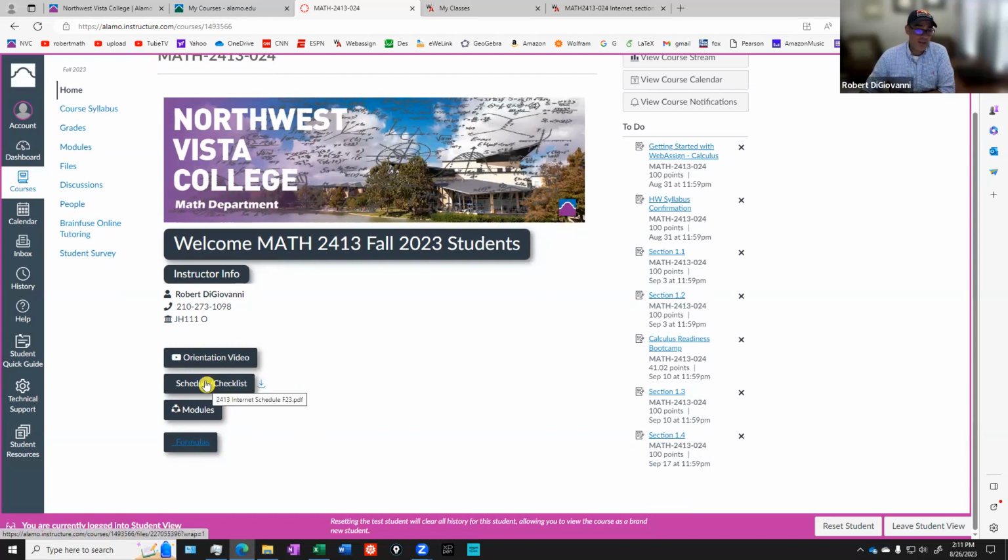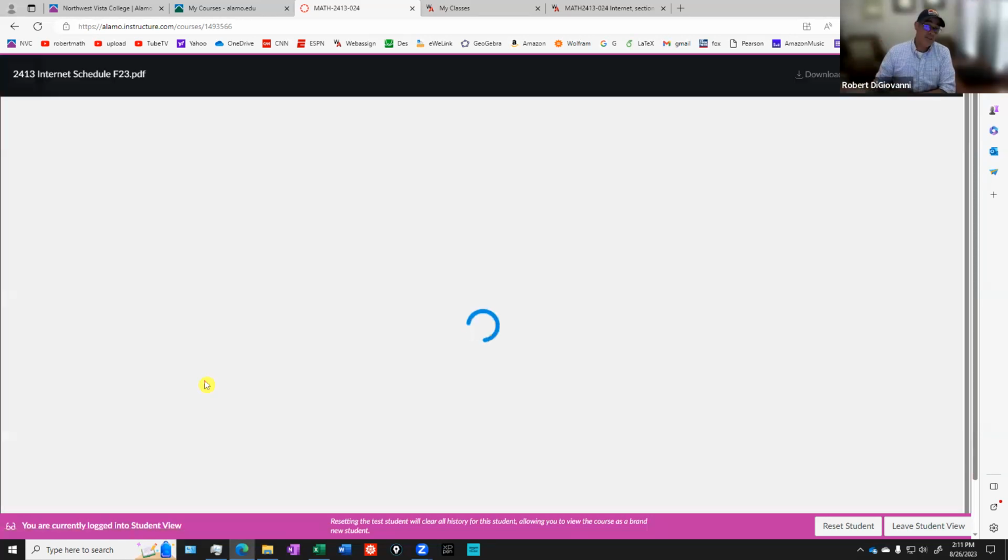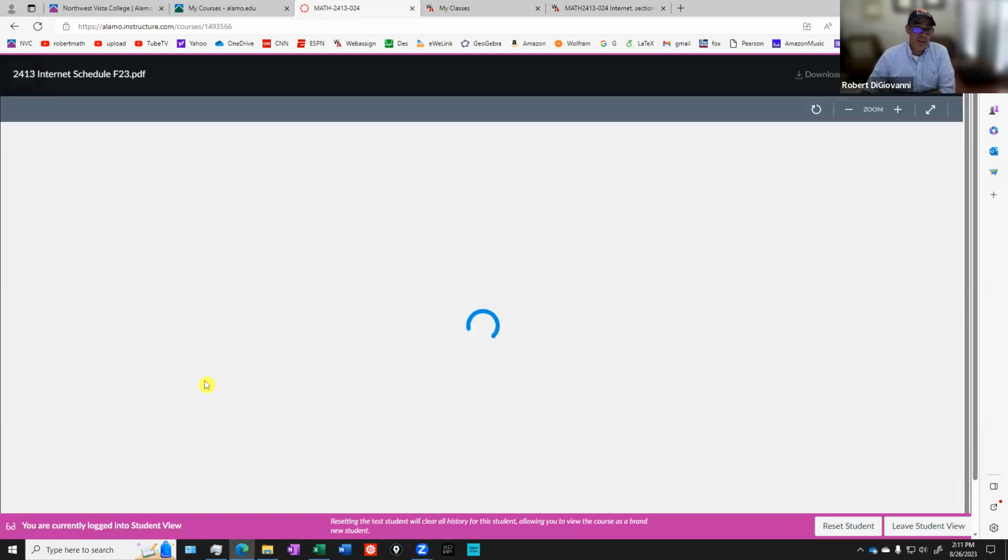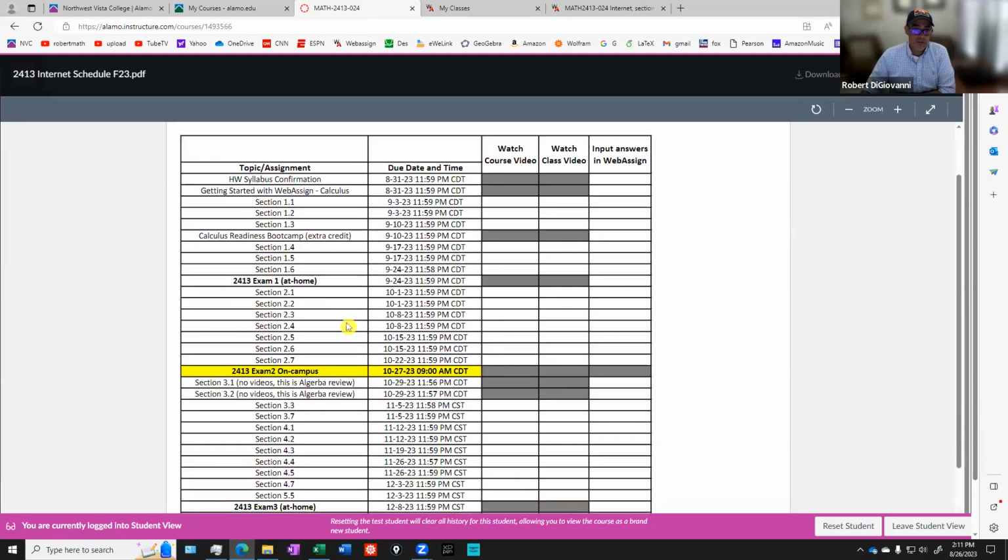So what I'd like to do to start here is just show you the schedule or checklist. You're basically going to be doing a bunch of tasks in this class, and this is a schedule, shows all the due dates for what you need to do. So it has the topic or the assignment here, and then the due date and time for that assignment. And then like things you can check off over here. So if it's grayed out, that means you don't have to do that for this assignment. And if it's white, then that means you should check it off as you do this.